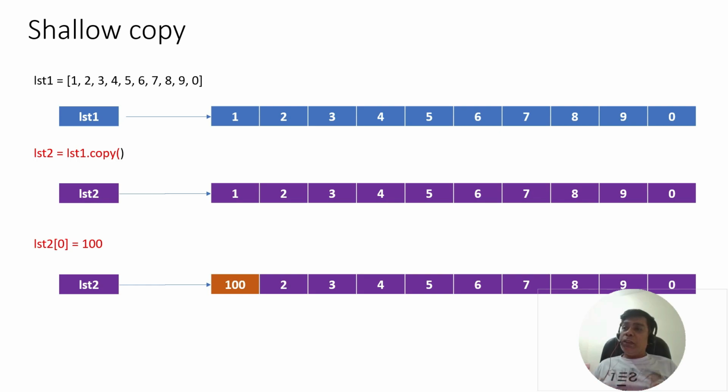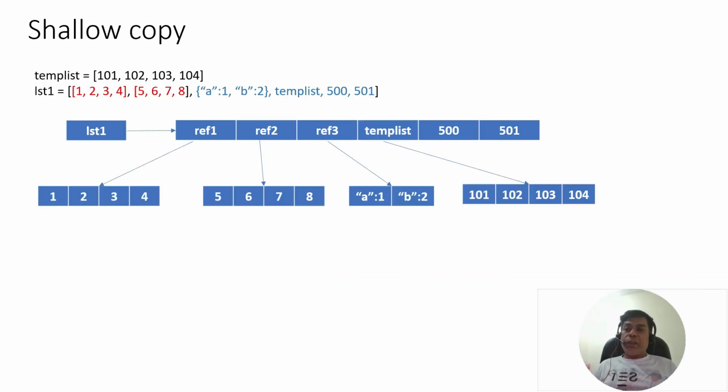So if you have a normal list without any nested structures, this copy would work fine and you would have two different copies. But if you have a data structure which has nested structures inside it, let's say a list inside a list or a dictionary inside a list, then things would change. Let's see, I have a list lst1. Inside I have another list 1, 2, 3, 4. There's another list 5, 6, 7, 8. Then there's a dictionary. Then there's a variable that is again a list. And then two integers.